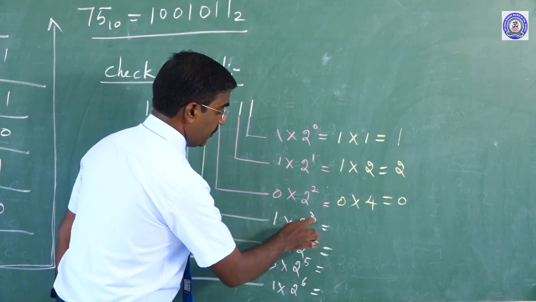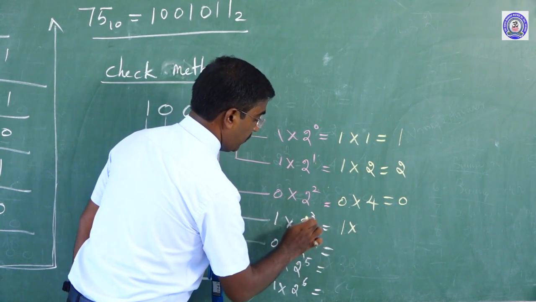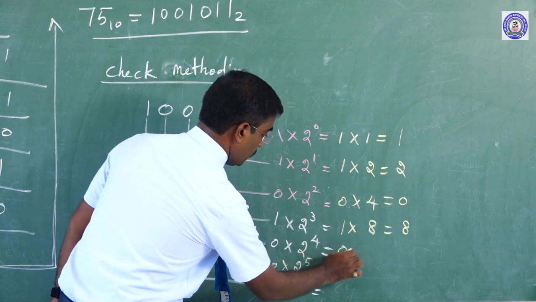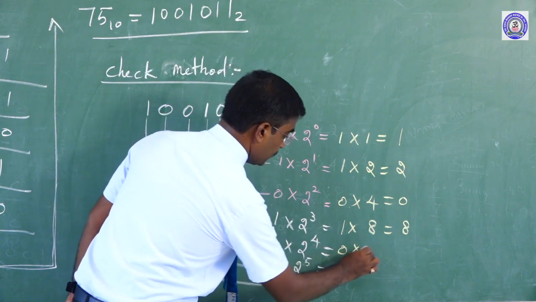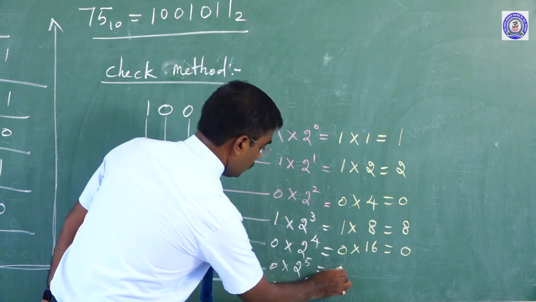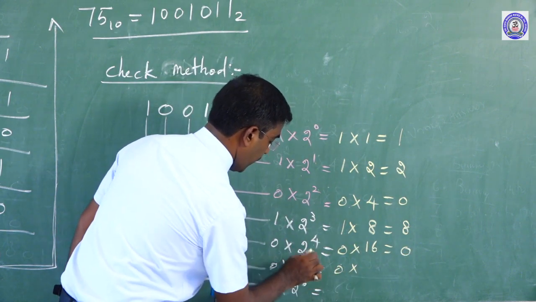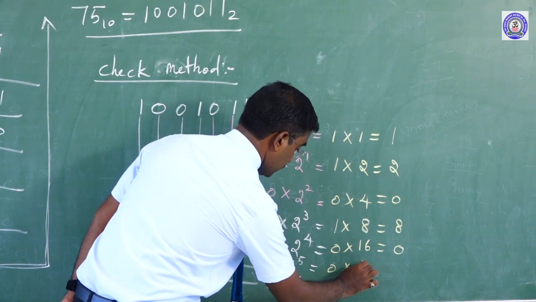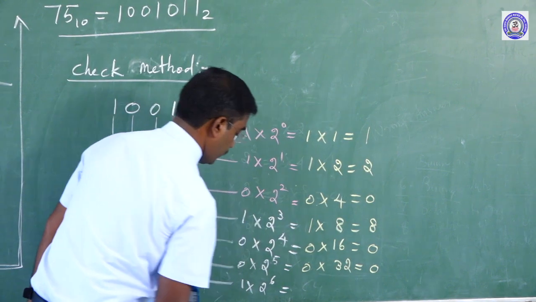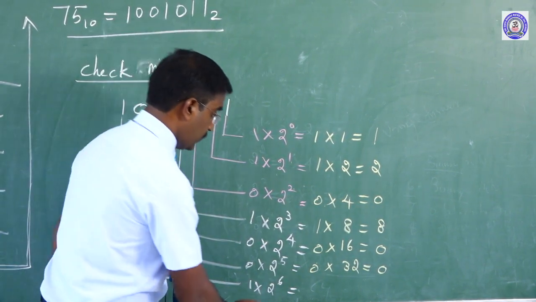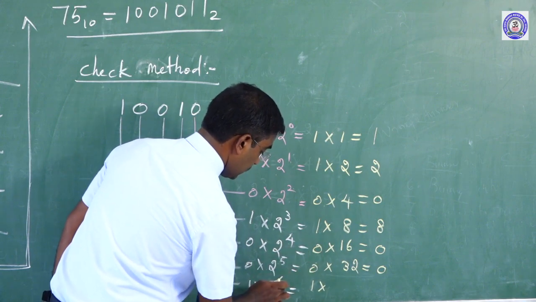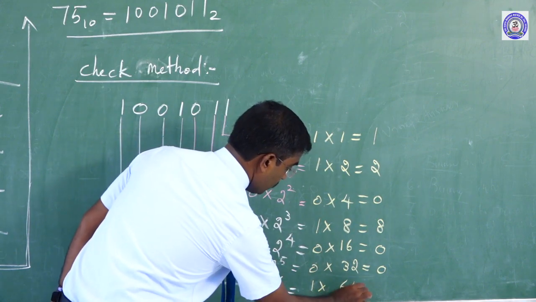So 1 into 2 to the power of 3 is equal to 8. Here 0 into 2 to the power of 4 is 16, so it is 0. Again 0 into 2 to the power of 5 is 32, so this is 0. Okay. 1 into 2 to the power of 6 is nothing but 64.